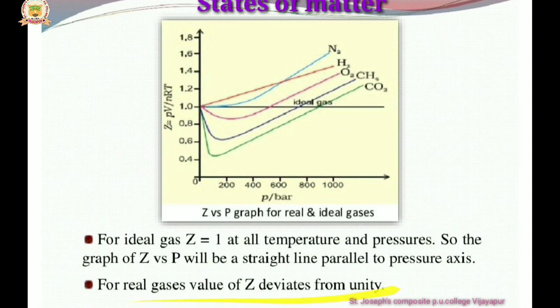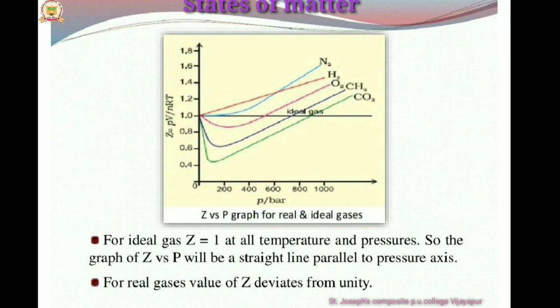For the ideal gas Z is equal to 1 at all temperatures and pressures, because there PV is equal to nRT, so the graph of Z versus P is a straight line parallel to the pressure axis.